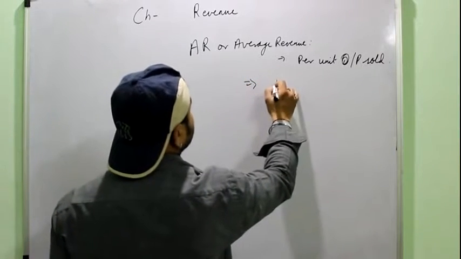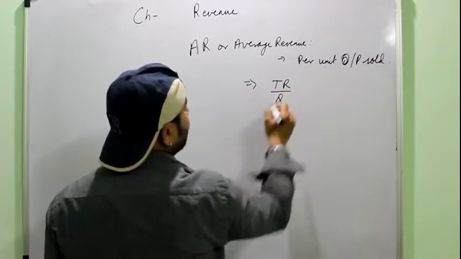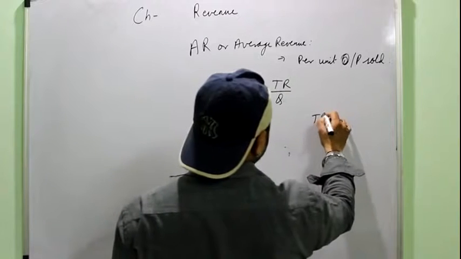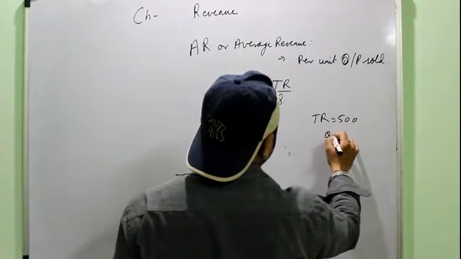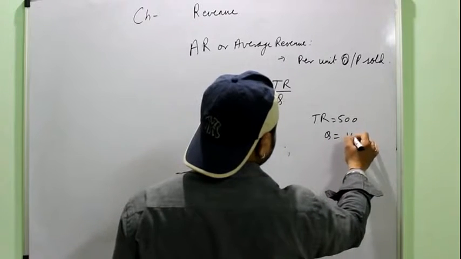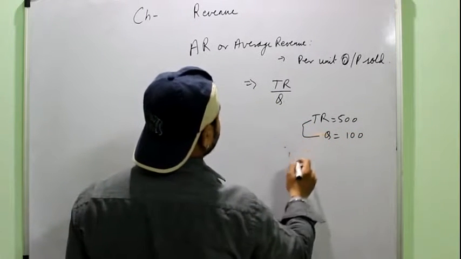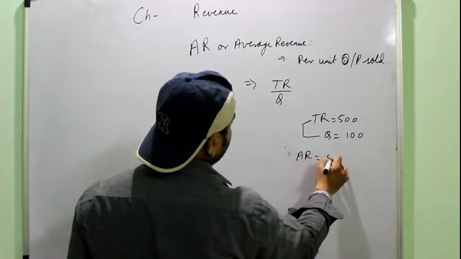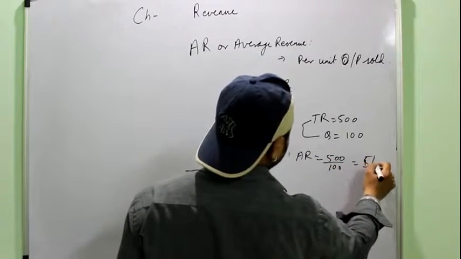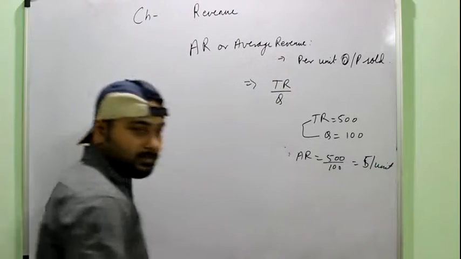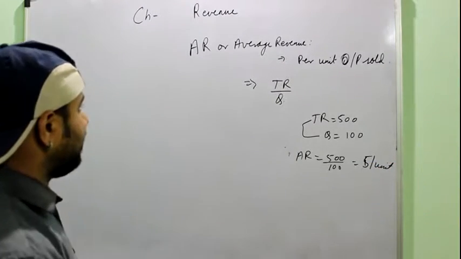And it is equal to total revenue divided by the output sold. Suppose the total revenue which you earned was 500 and the output sold was say 100 units, then your AR will be equal to 500 upon 100, that is rupees 5 per unit. Right? Simple concept to understand.